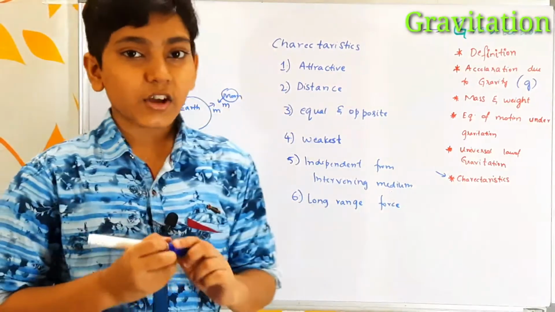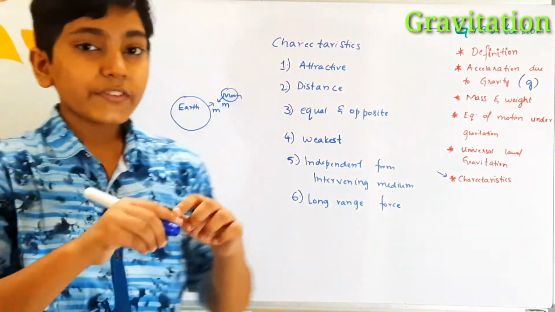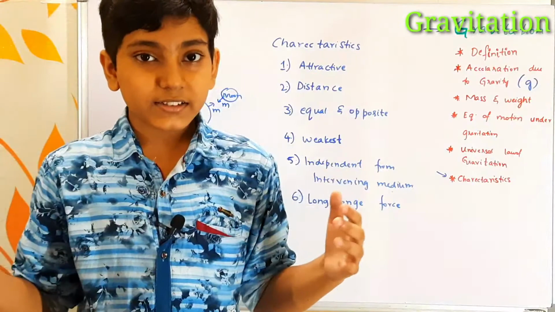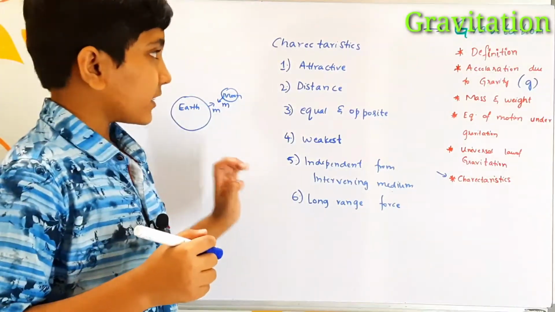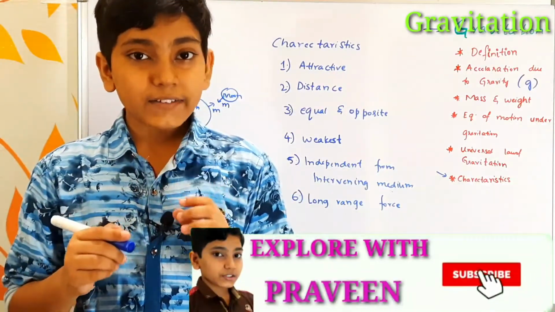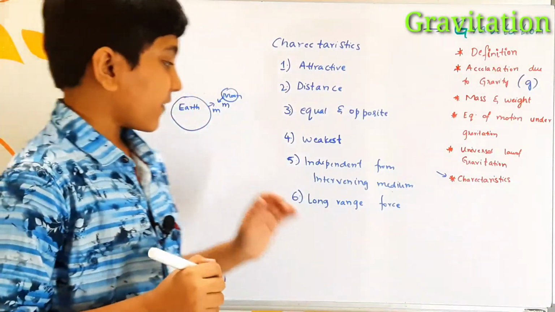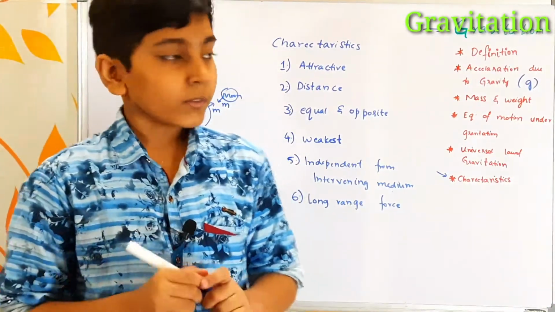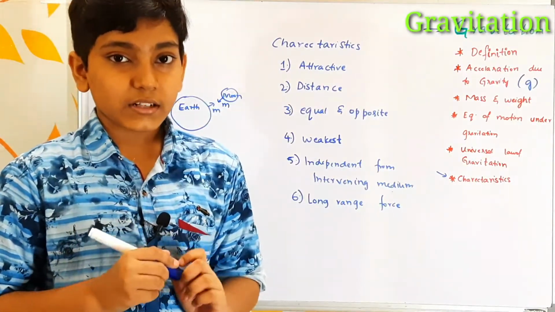So what do you mean by this long range force? Let us say in case we have two magnets. If the magnets are kept far away from each other, then the magnetic force becomes zero. But it is not the case with gravitation. When the distance increases, the gravitational force decreases, but it doesn't go to zero. That is why we call it a long range force.